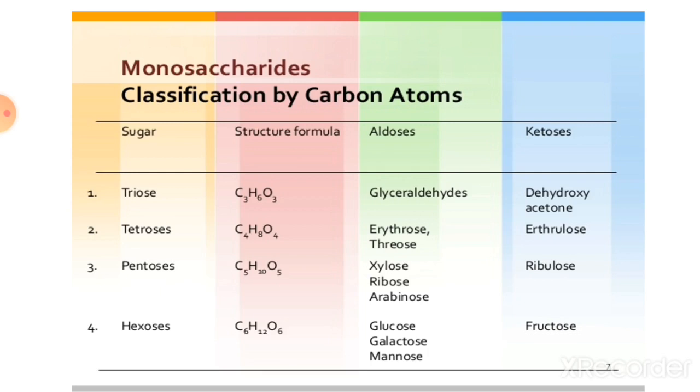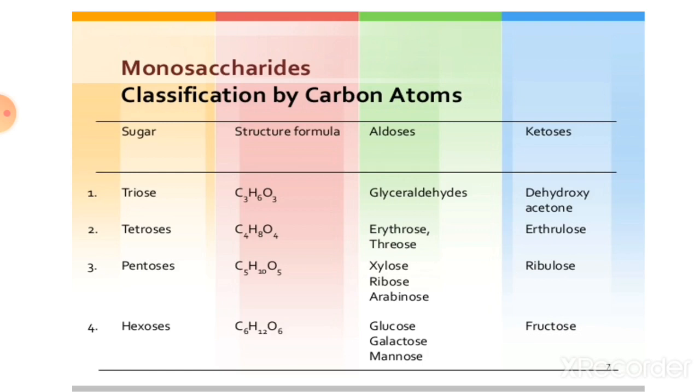It is classified as triose, tetrose, pentose and hexose. Triose, C3H6O3, which contains an aldehyde group, is called glyceraldehyde, and triose which has a ketone group is called dihydroxyacetone. Then tetrose, which contains 4 carbon atoms, C4H8O4, for example erythrose or threose. Then the ketone form is called erythrulose.